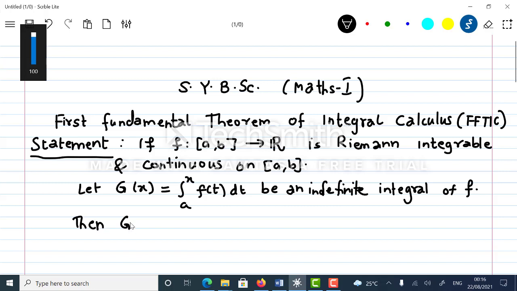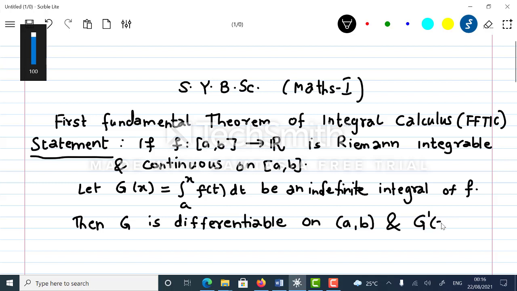my function g, that indefinite integral g, is differentiable on open interval a comma b, and the derivative of g is basically, from this you can identify, or maybe one can guess, derivative and integration are opposite in nature.